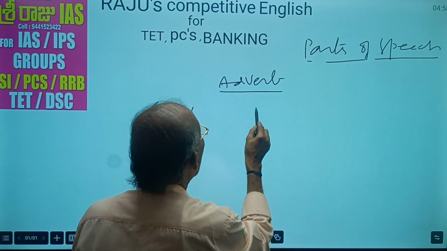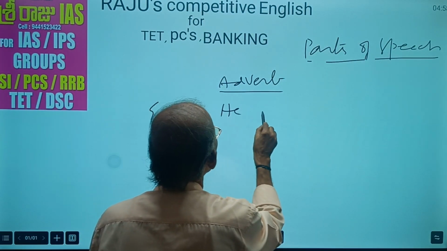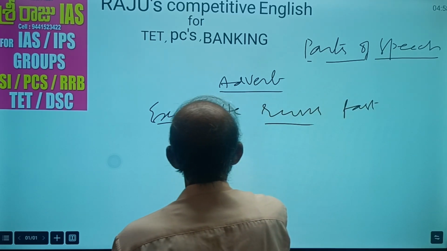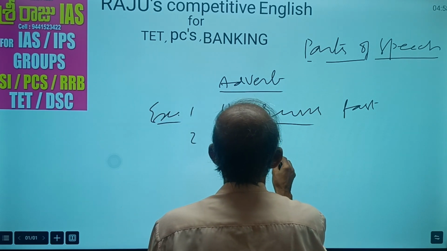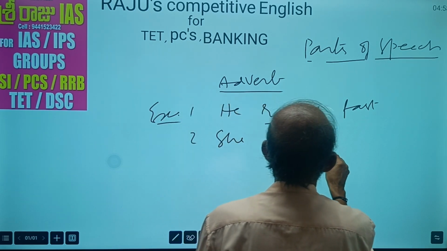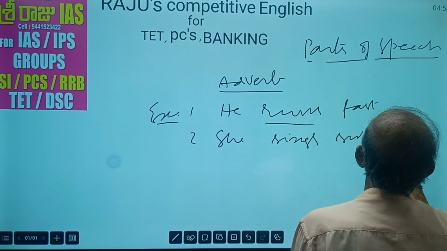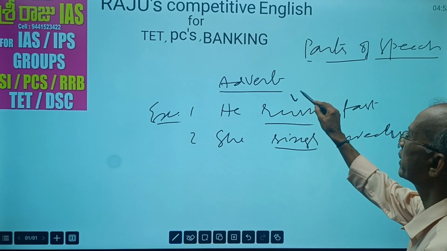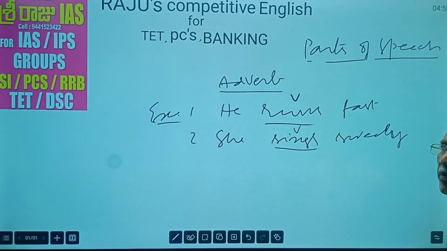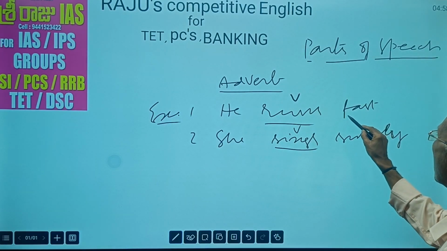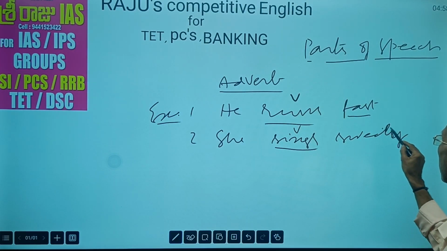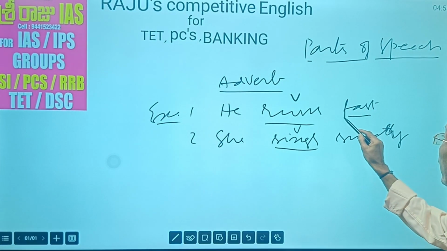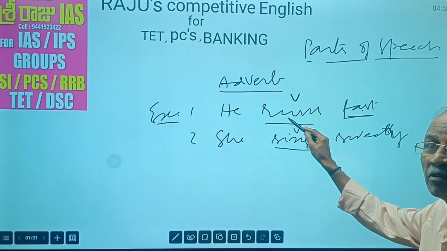Now, adverb. See here, he runs fast. She sings sweetly. See here, runs is a verb. As you know, a verb you can easily recognize. Sings is a verb. He runs fast. She sings sweetly. Runs. How does he run? Fast. This word adds its meaning to this verb runs.